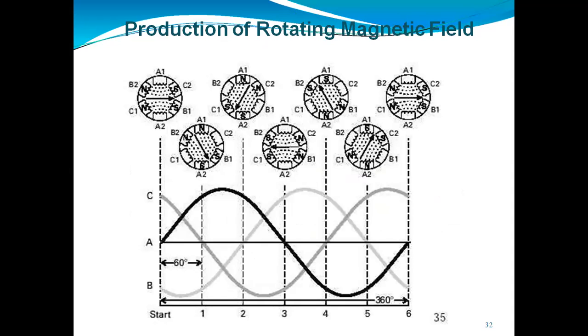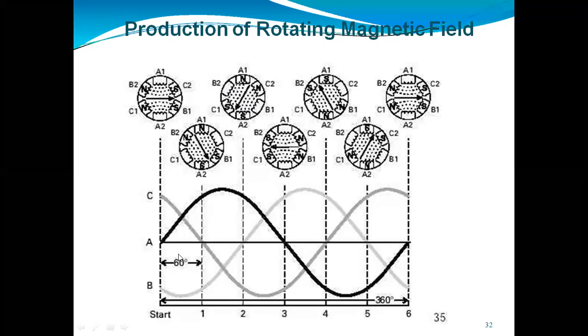When we give the three-phase supply, how this part will rotate, we have just shown in the diagram. This is the construction of the motor and how it will rotate: from here it will rotate to here, and then here. There is a phase difference.